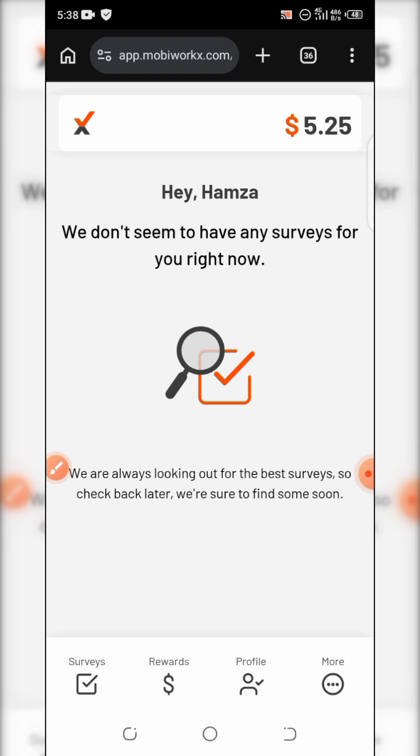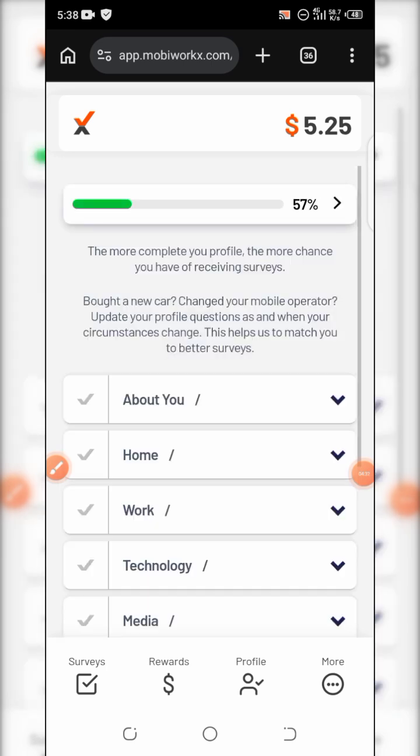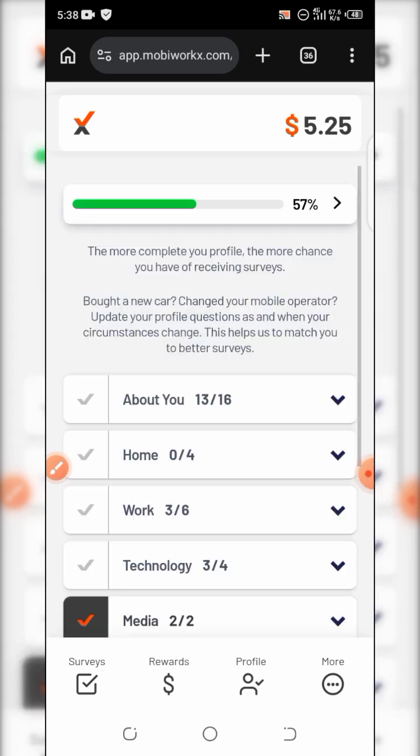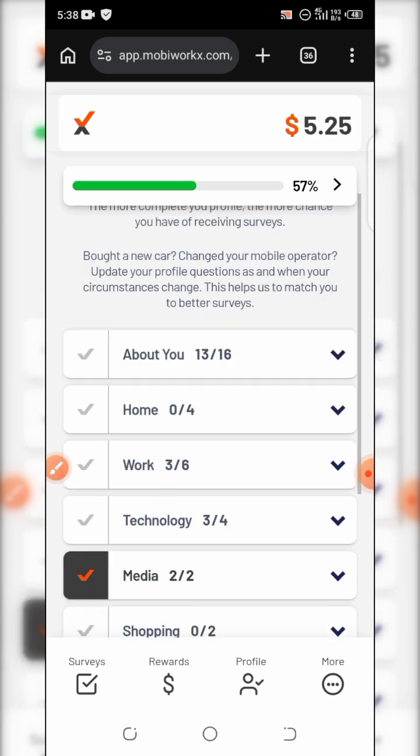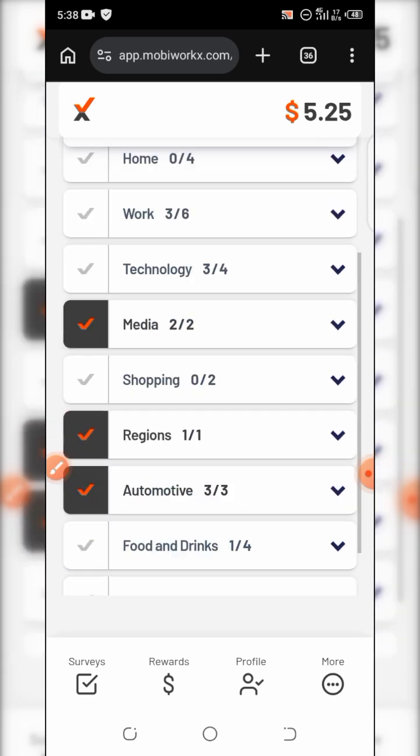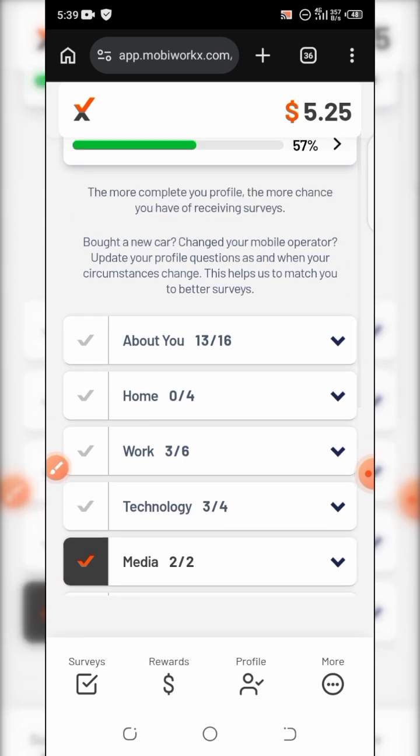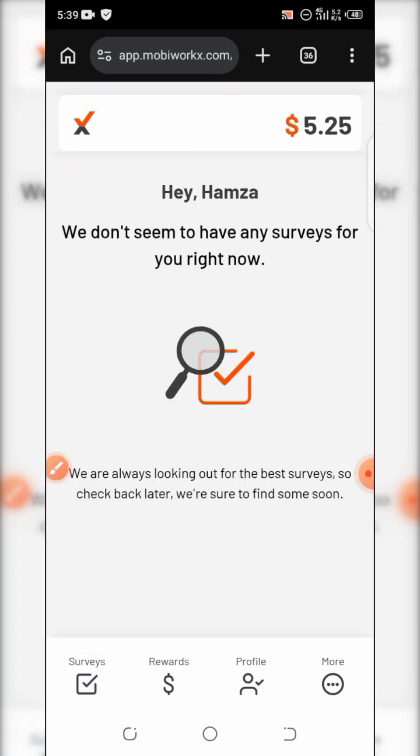So the next thing is that you tap on your profile here. These are the things you are going to answer. When you are registering, they are going to bring them to you to answer in the first place. You might tap cancel and you might tap later, so that you'll be able to answer them later. But I think it's better for you to answer them. As you can see, I've answered some, but I've left some. So just make sure you answer all of them, because these are the things that they are going to use to qualify you or bring surveys to your page. And make sure that you grant the site access.